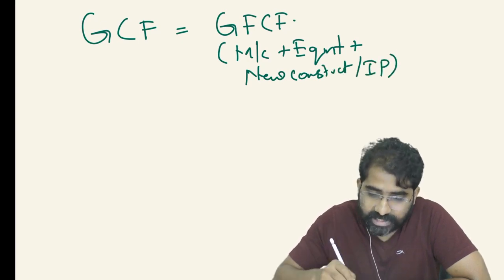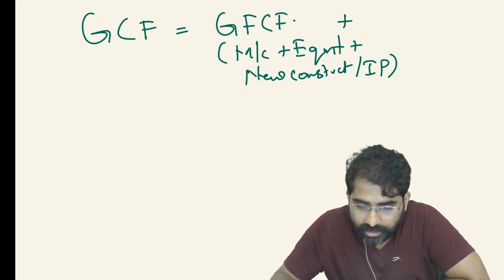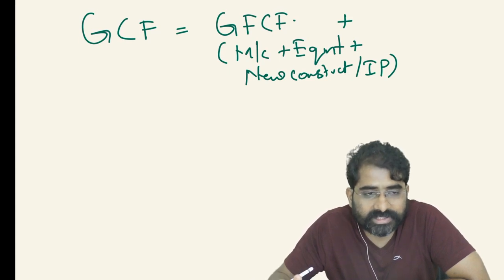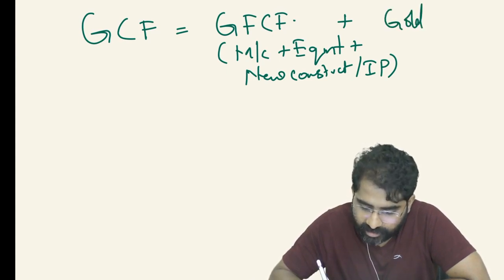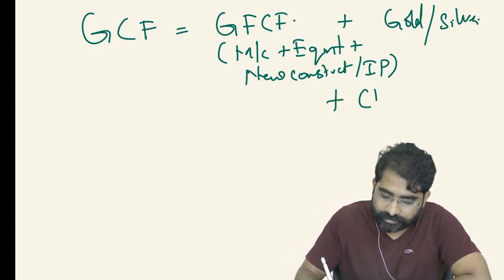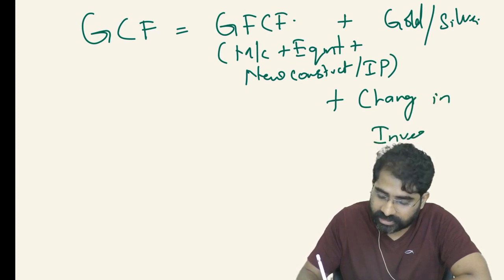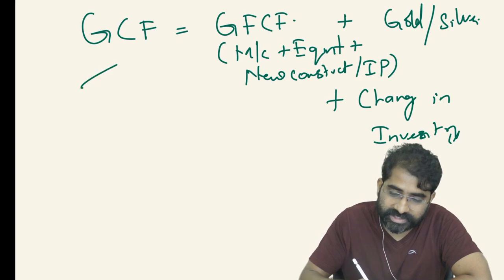Then you have net acquisition of valuables like gold, silver, etc. They will not ask the formula, just try to understand the concept so that there will not be any problem. Then you have change in inventory, or change in stock. All this put together, you call it GCF.